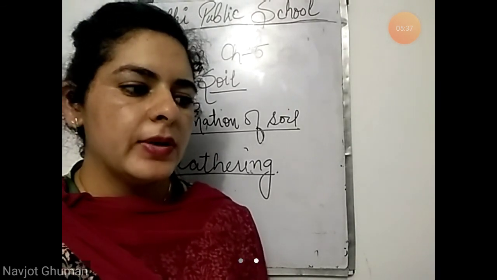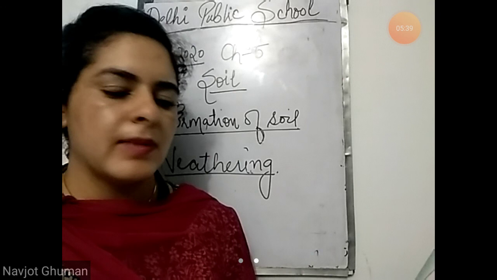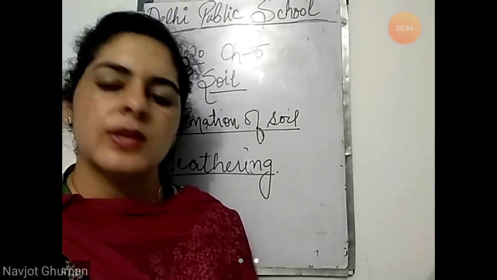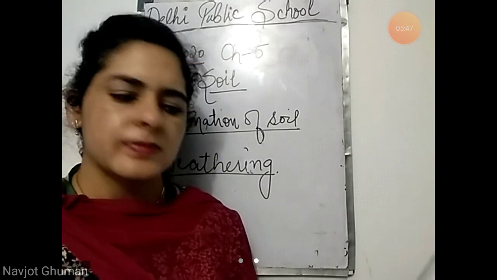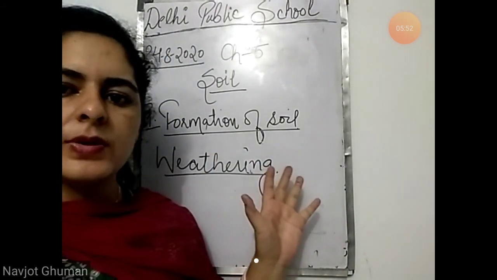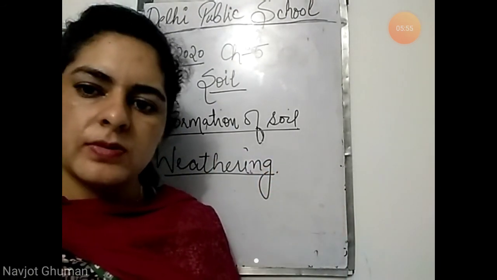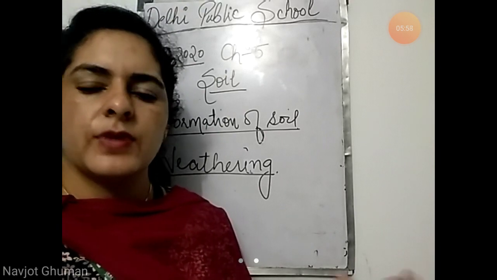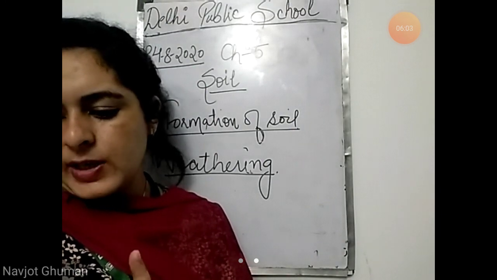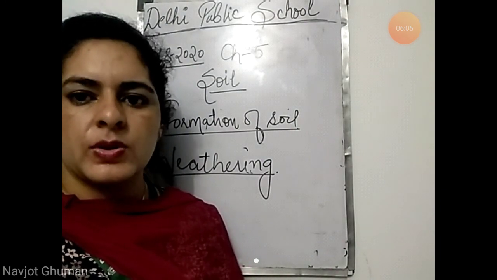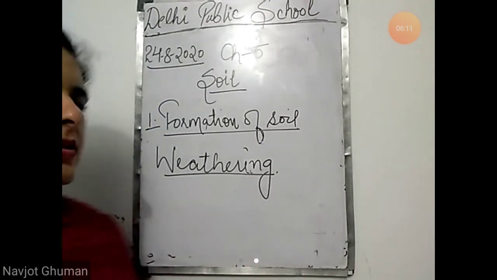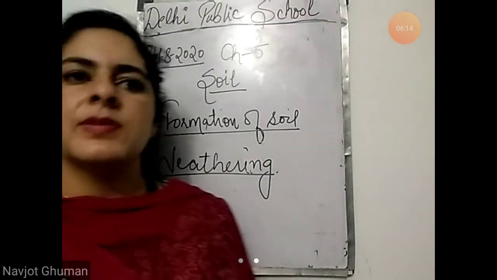Wherever the fine powder known as sand mixes with the remains of dead plants and animals called humus and minerals, soil is formed. Now what happens? This fine powder that is formed after the breaking down of the rock goes to different places. Now wherever the fine powder known as sand mixes with the remains of the dead animals and plants. Now what are remains of dead animals and plants?